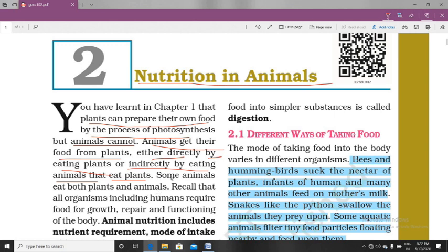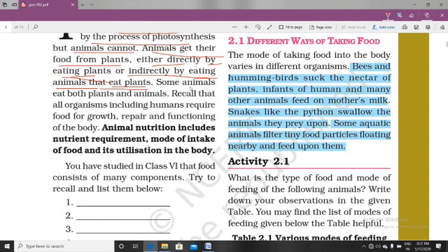In the same way, animals are dependent on plants, either by directly eating them or indirectly by eating animals that eat plants. Some animals eat both plants and animals. For example, we humans eat both plants and animals.